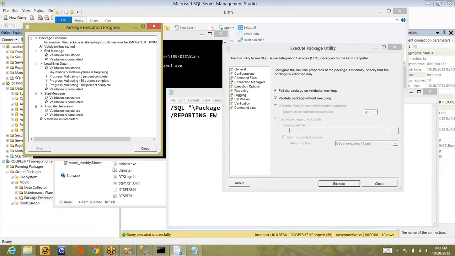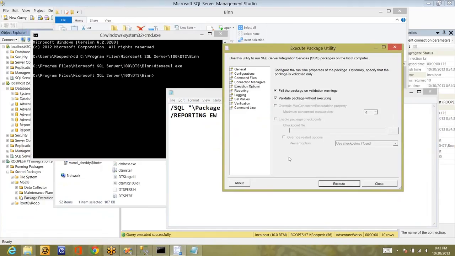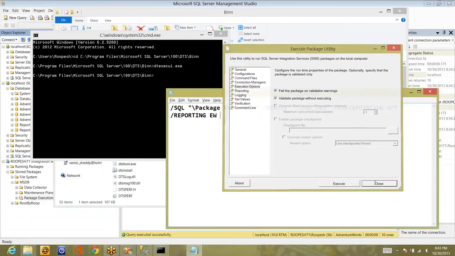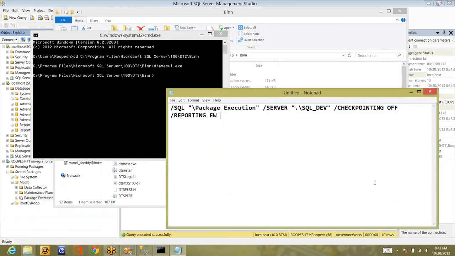So it has validated. Validated this load AMP data, validated end message, validated start message, and validated truncate destination, and everything is fine. That is what it has given. So this is how we can make use of the different options here, and this is the UI part. DTExec UI.exe will open the execute package utility, in which you can point to any package which you want to execute. The second option in the command prompt is DTExec.